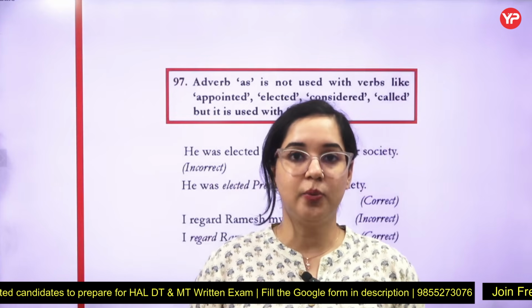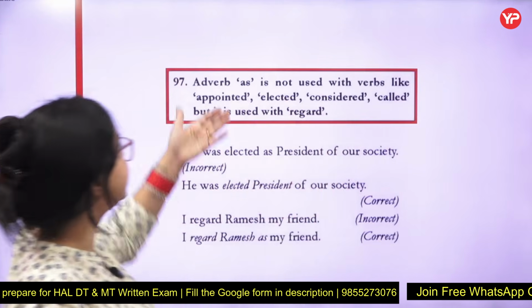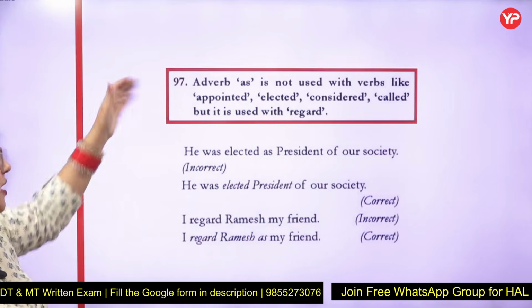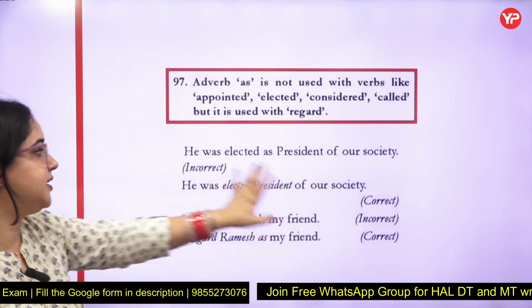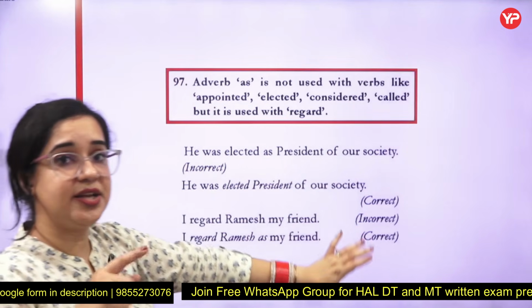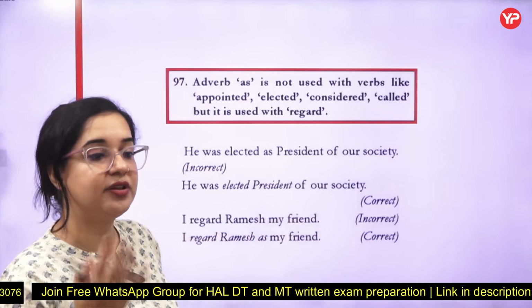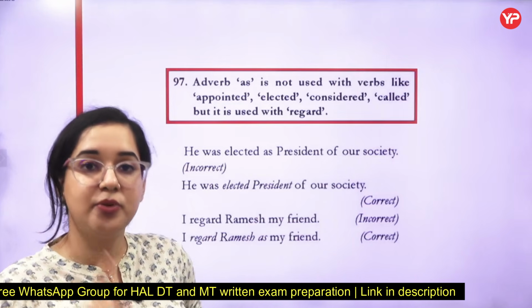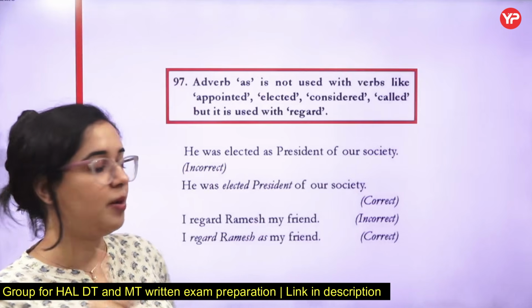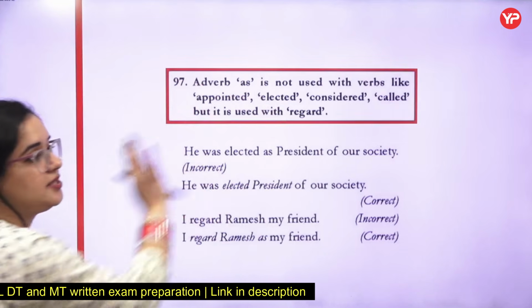No. So with the words like appointed, elected, considered, "as" is not used. He was elected president of our society is right. He was elected as president of our society is wrong. I regard Ramesh as my friend is right. With regard, you can use as, but with the words other than regard, like appoint, elected, or considered, as won't be used.